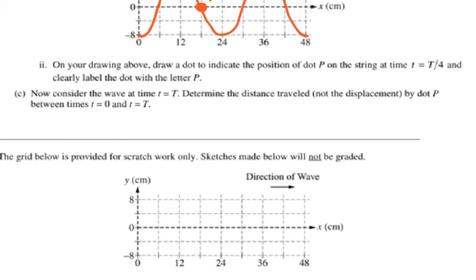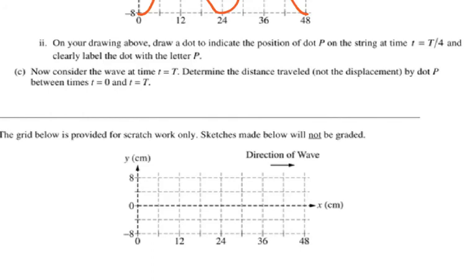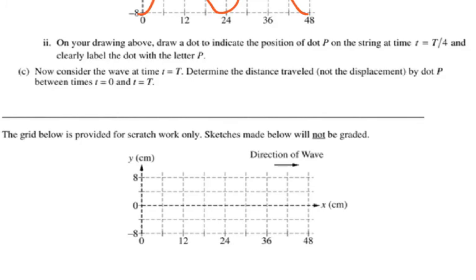And then for part C, now consider, let me shift a little bit, consider the wave at time t equals t for the full period passed. Determine the distance traveled, not the displacement, by the dot P between t equals 0 and t equals t. So let's look at this part back right here.